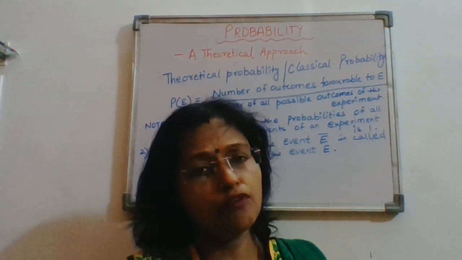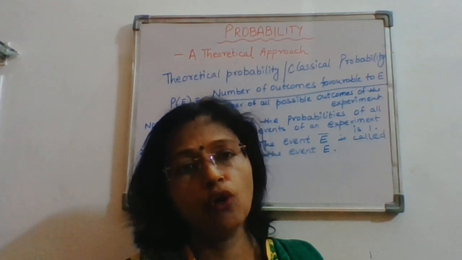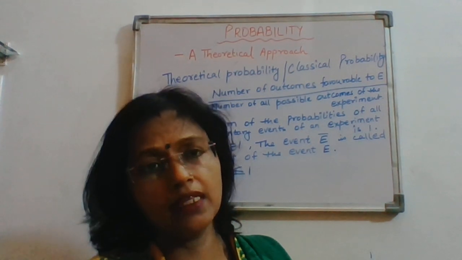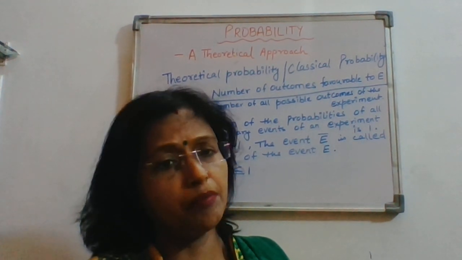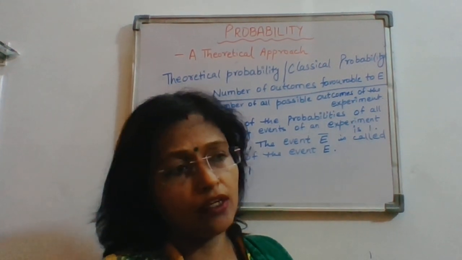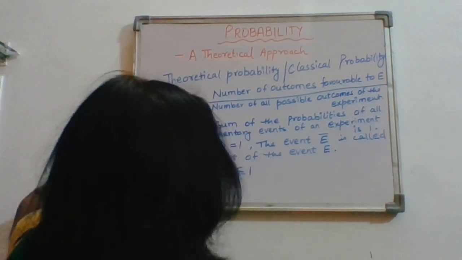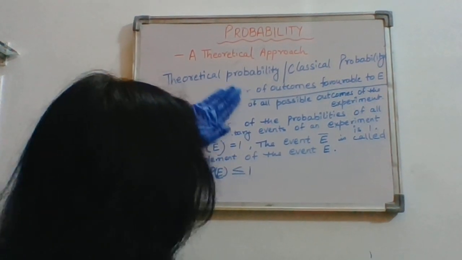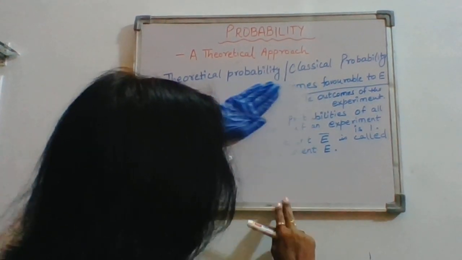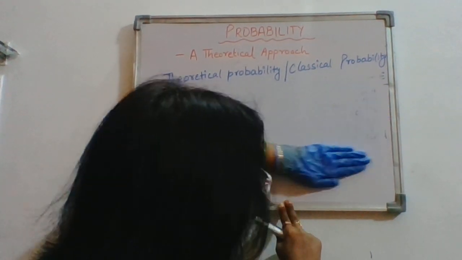First of all we will see what will be the result of tossing a coin. If one coin is tossed, then what will be the sample space? Because first we have to prepare the sample space, then only we can get the probability of that event. So when one coin is tossed, either head or tail can occur. So we have total possible outcomes as 2.